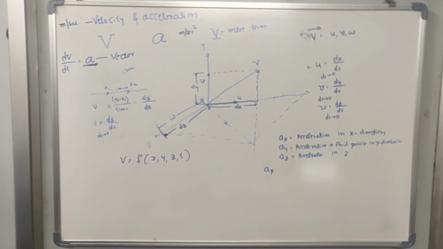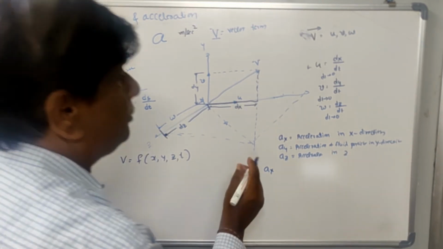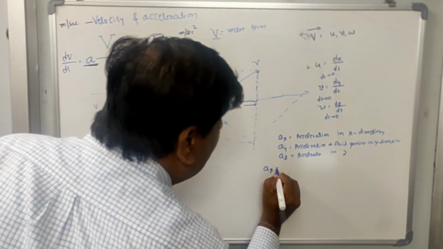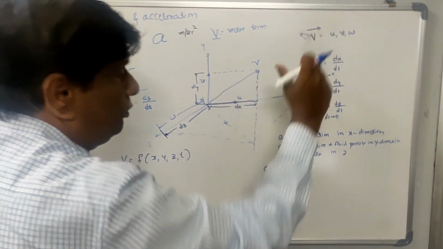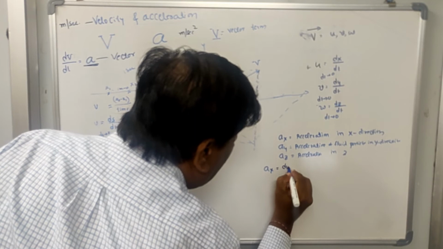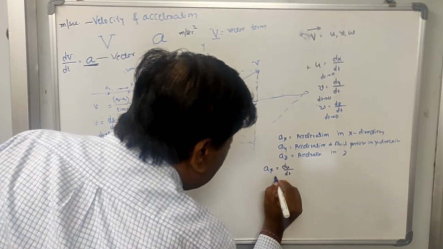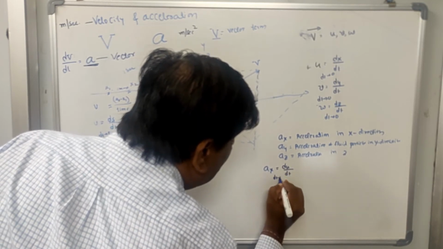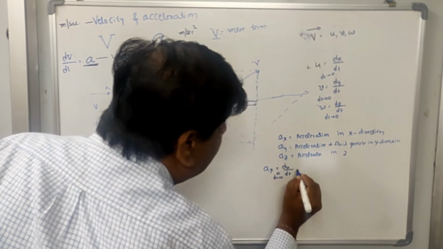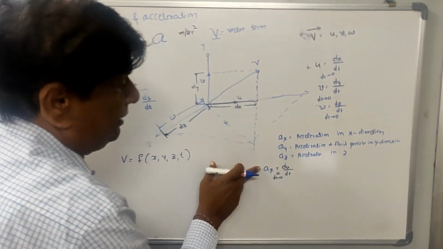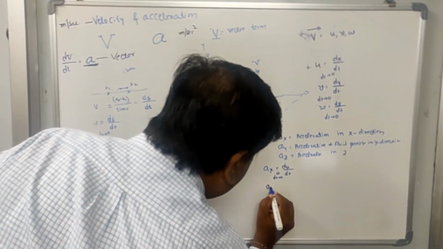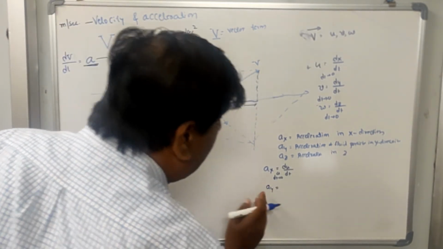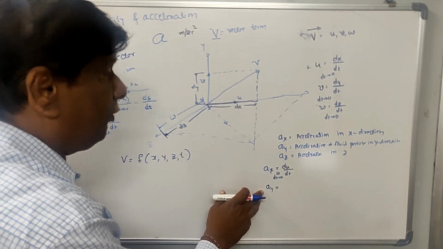Ax is equal to the change in velocity in the x direction. What is the velocity in the x direction? It is u. So du by dt, as dt tends to 0 limit, is Ax, the acceleration in the x direction. Ay is the change in velocity in the y direction.